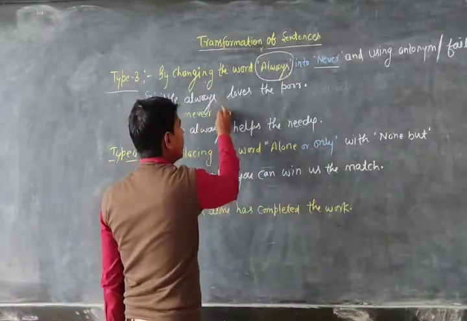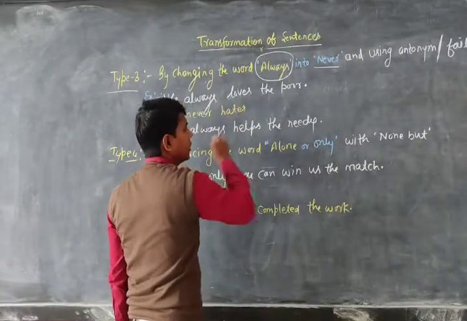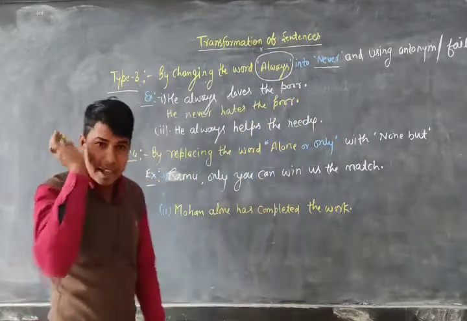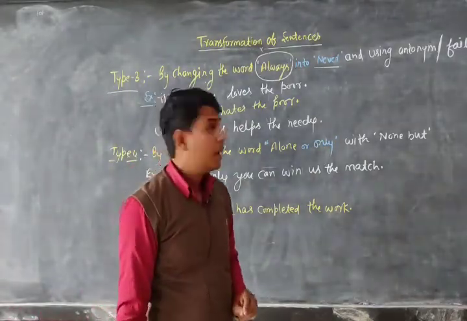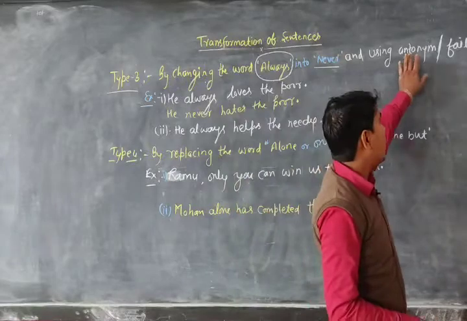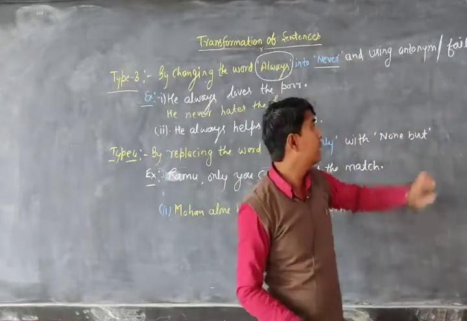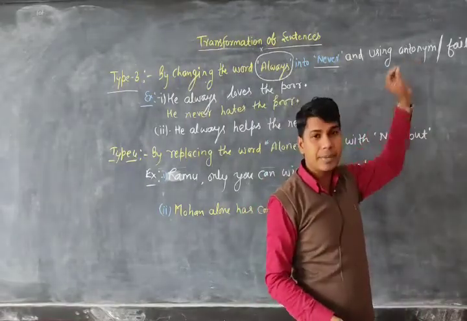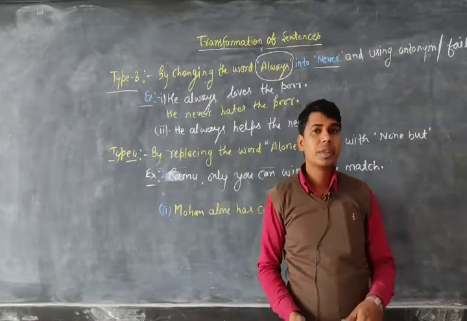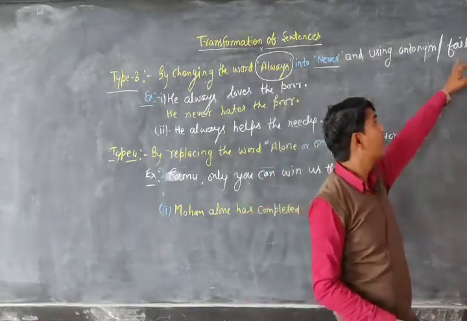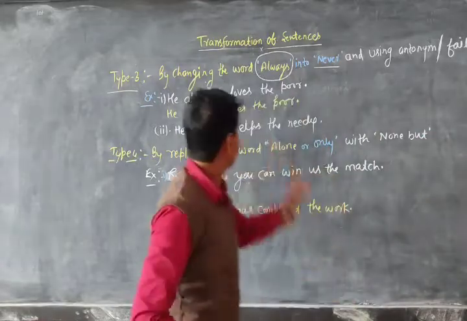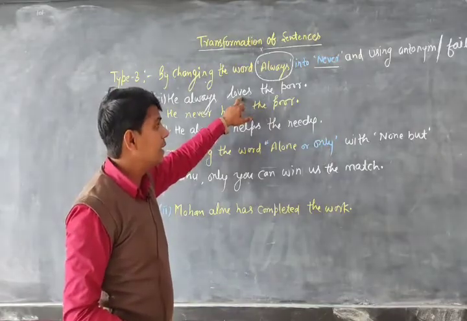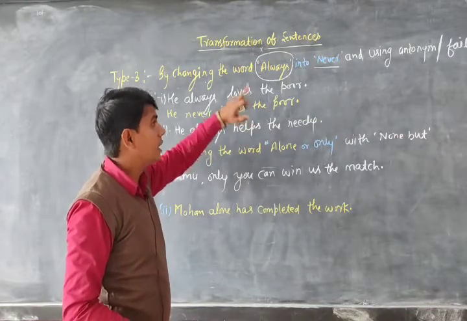So he never hates the poor. Okay dear, this is the negative one. If you have an antonym of the verb or adjective, then you will not use fail to. In case you don't have an antonym of the verb or the adjective, in that case you will use fail to. In the first sentence we have an antonym of the verb loves, that is why I have not used the word fail to here.